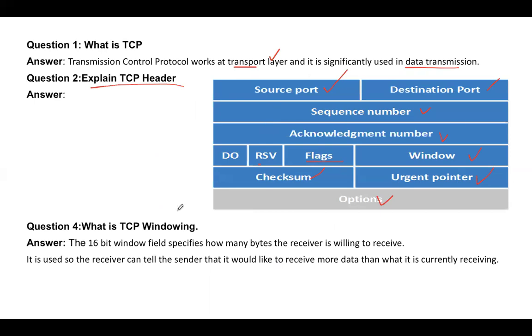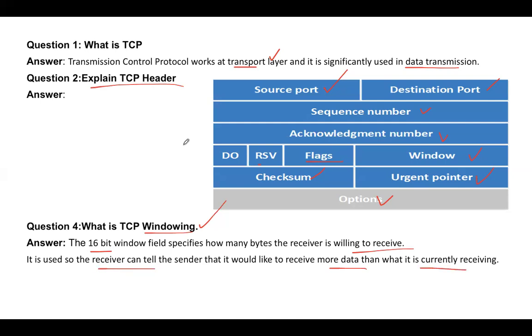They ask actually, what is TCP windowing? Have you heard of TCP windowing? And from TCP windowing there could be a couple more leading follow-up questions that they ask. So TCP windowing is a 16-bit window field that specifies how many bytes the receiver is willing to receive, and it is used so the receiver can tell the sender that it would like to receive more data than what it is currently receiving.